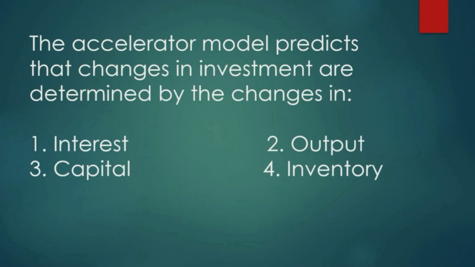Okay. So coming back to our question, the accelerator model predicts that changes in investment are determined by the changes in output. Why is it output? Because K is a function of Y, K is capital stock and Y is the national output. So it determines the relationship between capital and output.